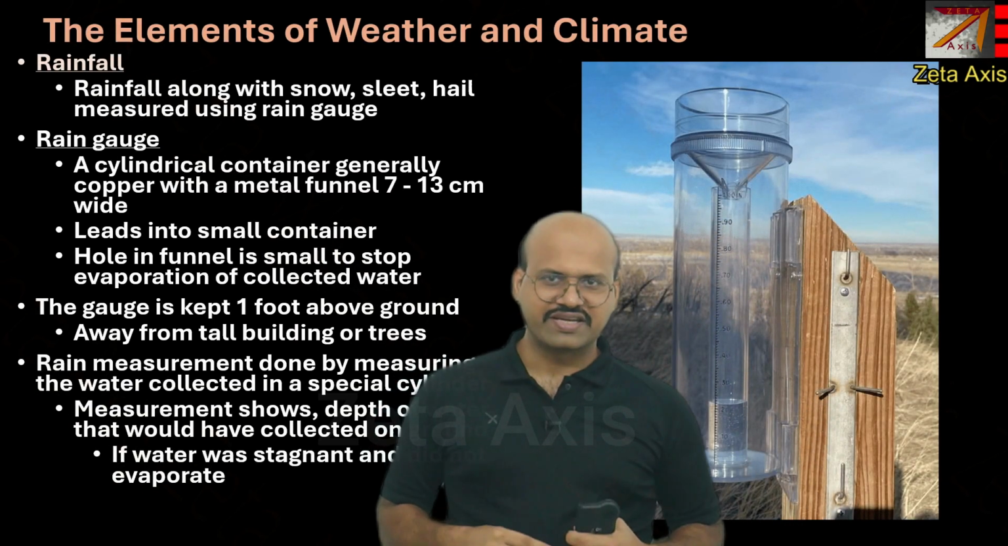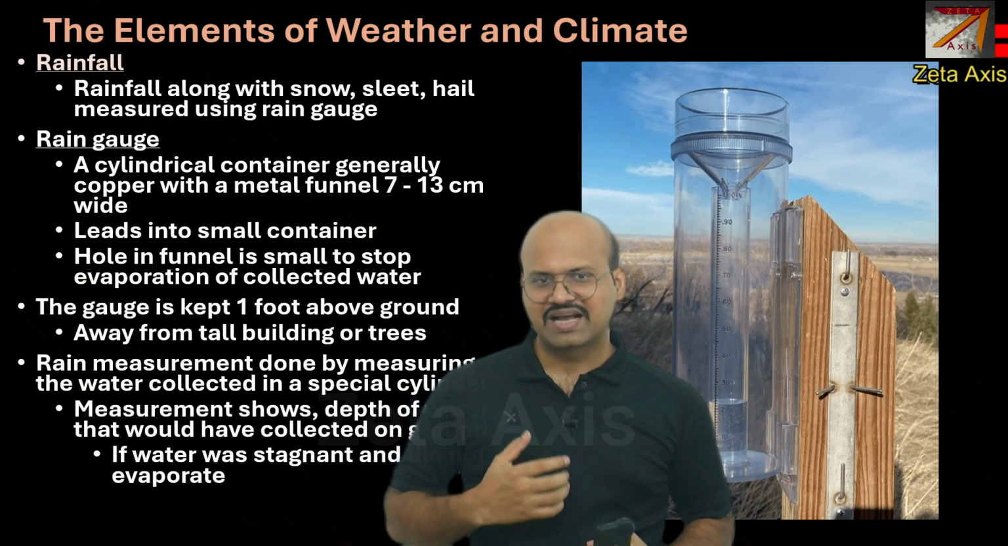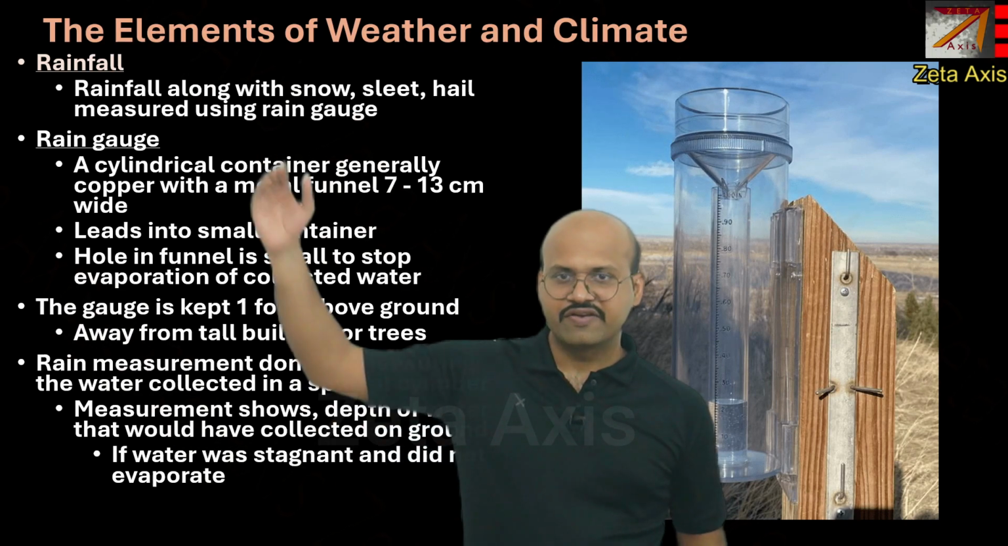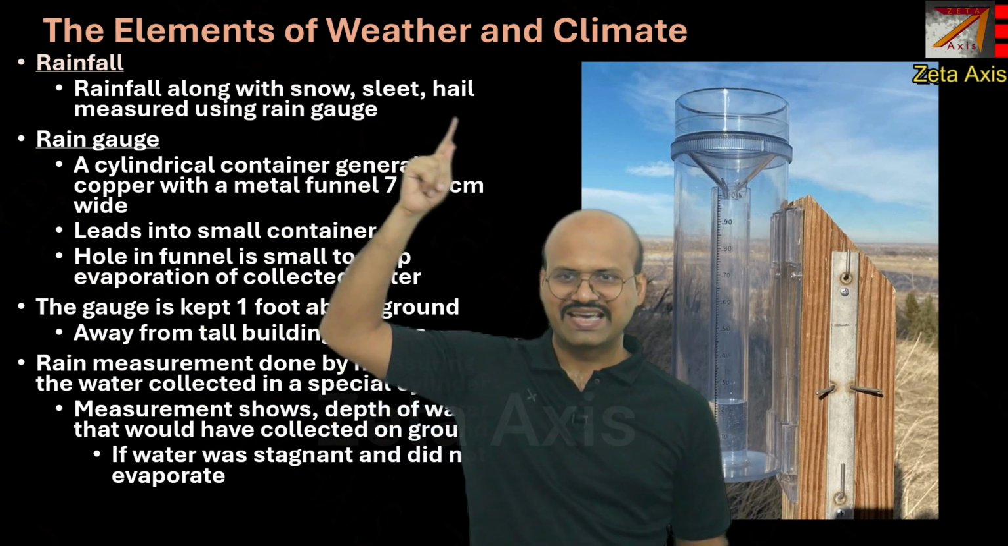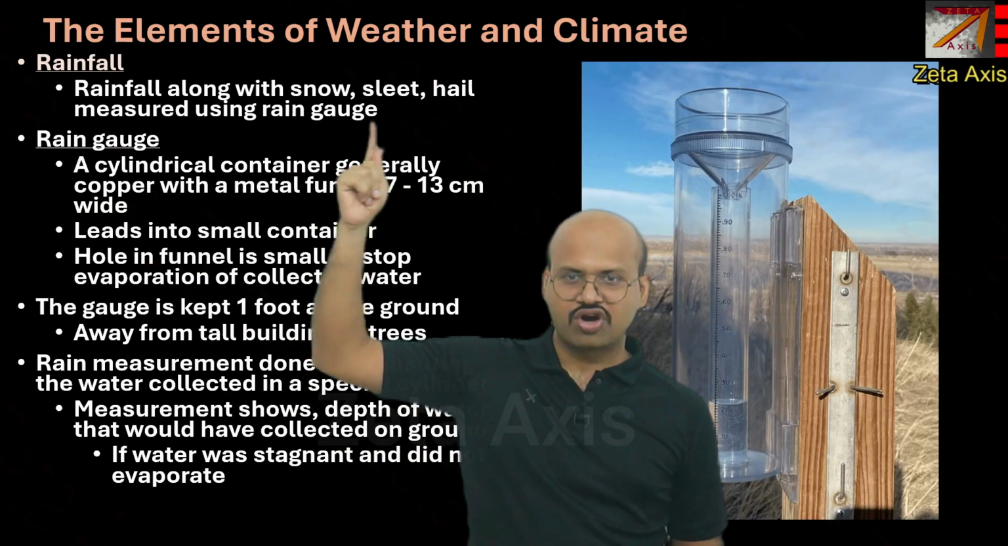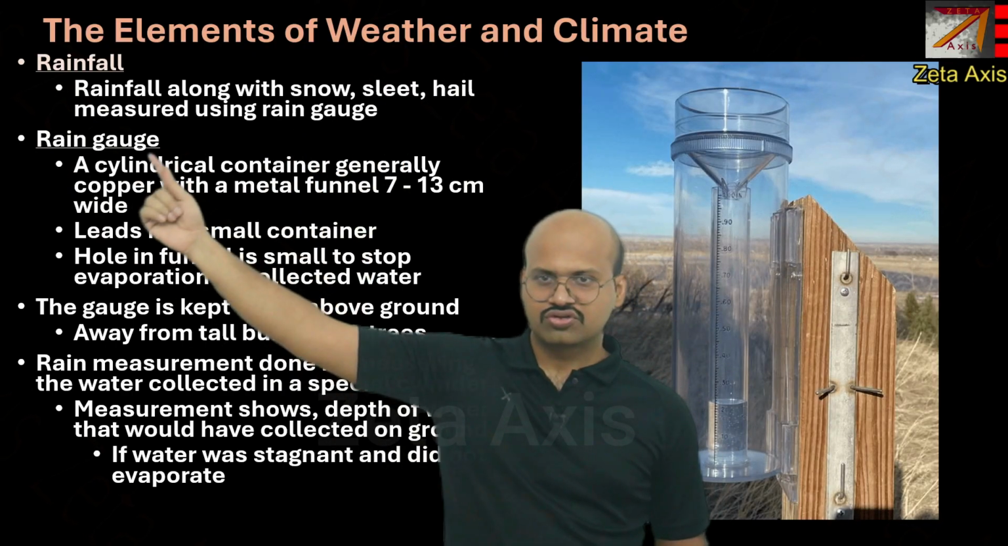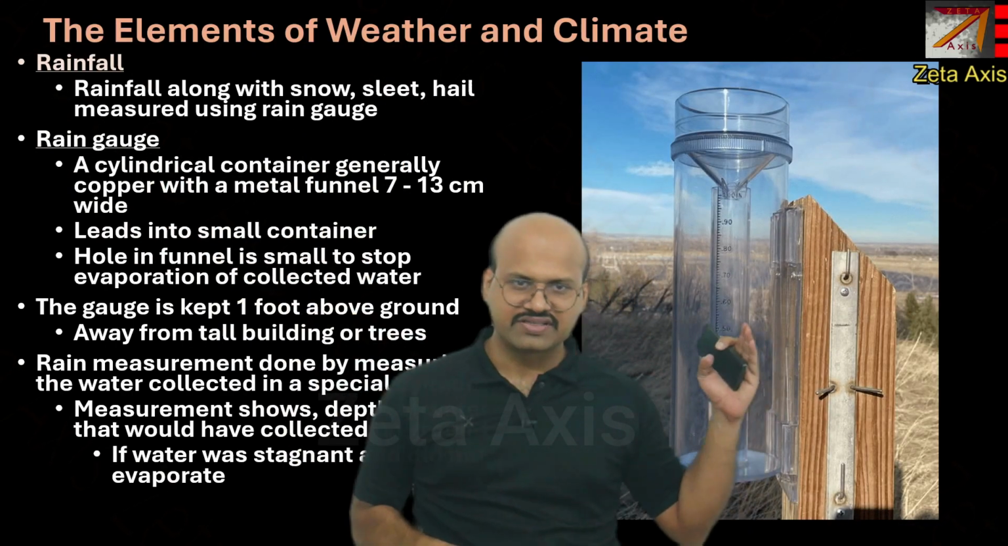Now, rainfall is an important parameter for measuring the climate of a region. Rainfall along with snow, sleet, and hail is measured using an instrument called a rain gauge. The rain gauge is a cylindrical instrument. It is something like this.